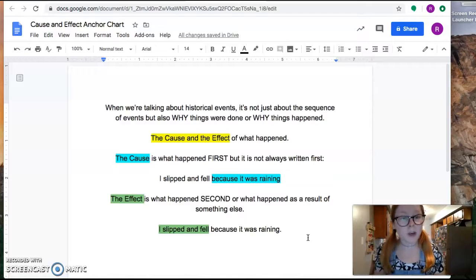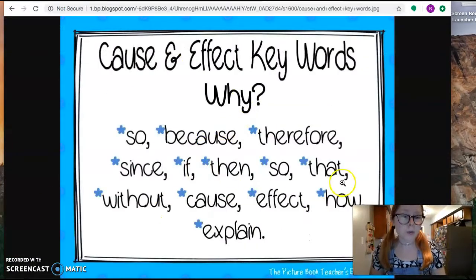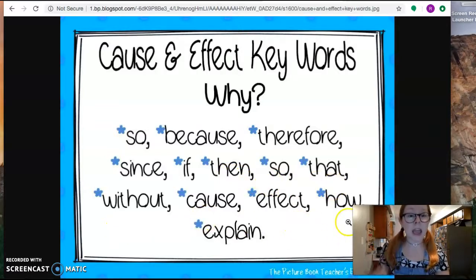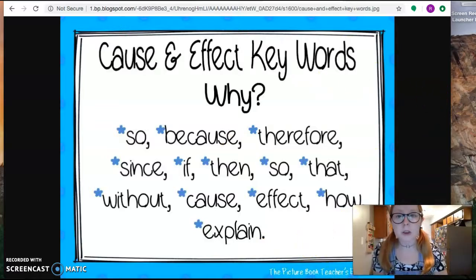And there are some key words you can look for while you're reading. So some of those key words are so, because, therefore, since, if, then, so that, without, cause, effect, how, explain. So those words are going to help you find those cause and effect relationships while you're reading.